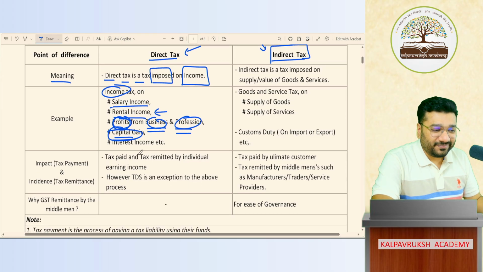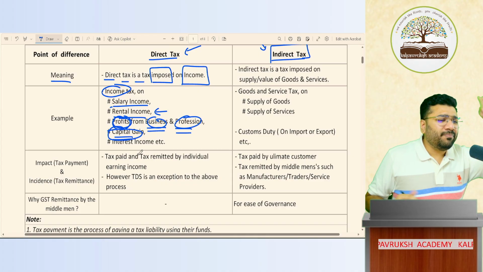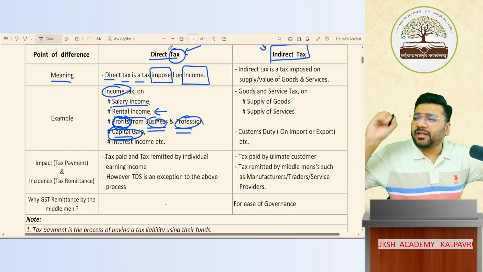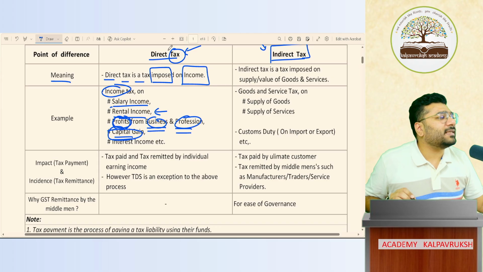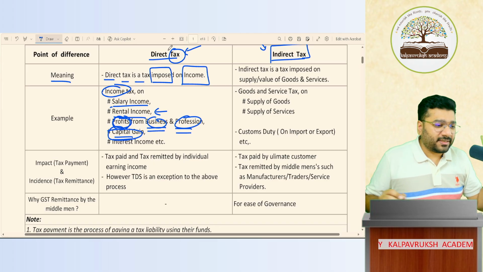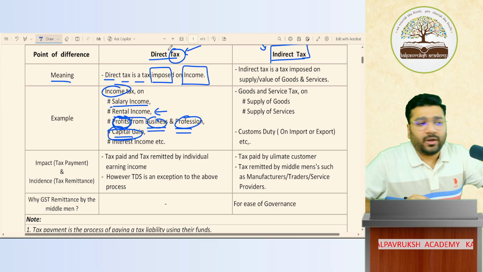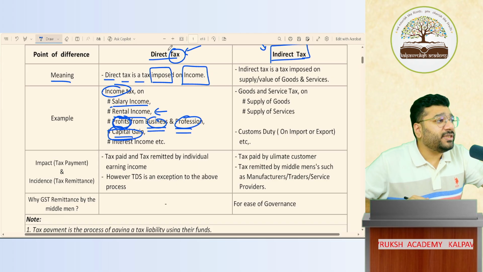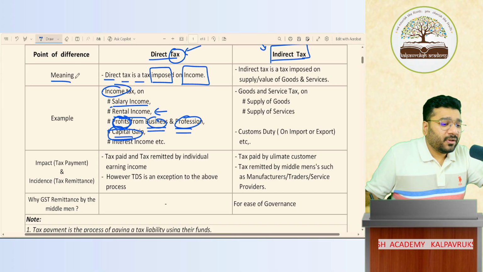Don't worry. If this is clear, can I go forward? Simple. If a tax is directly computed on your income, that is called direct tax. Direct tax example is income tax. Fantastic. Now here, two things you have to understand, very, very important from the GST point of view. What are the two things?